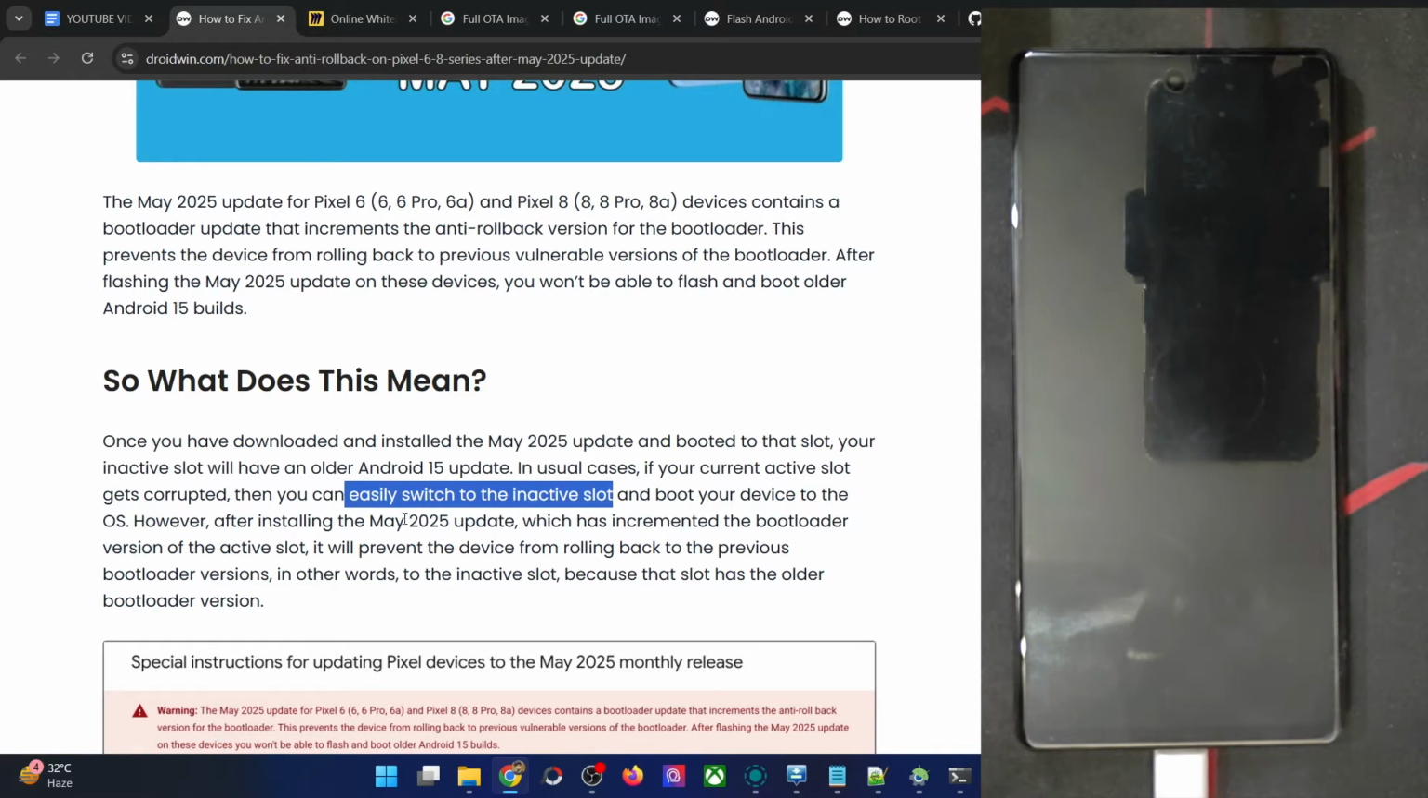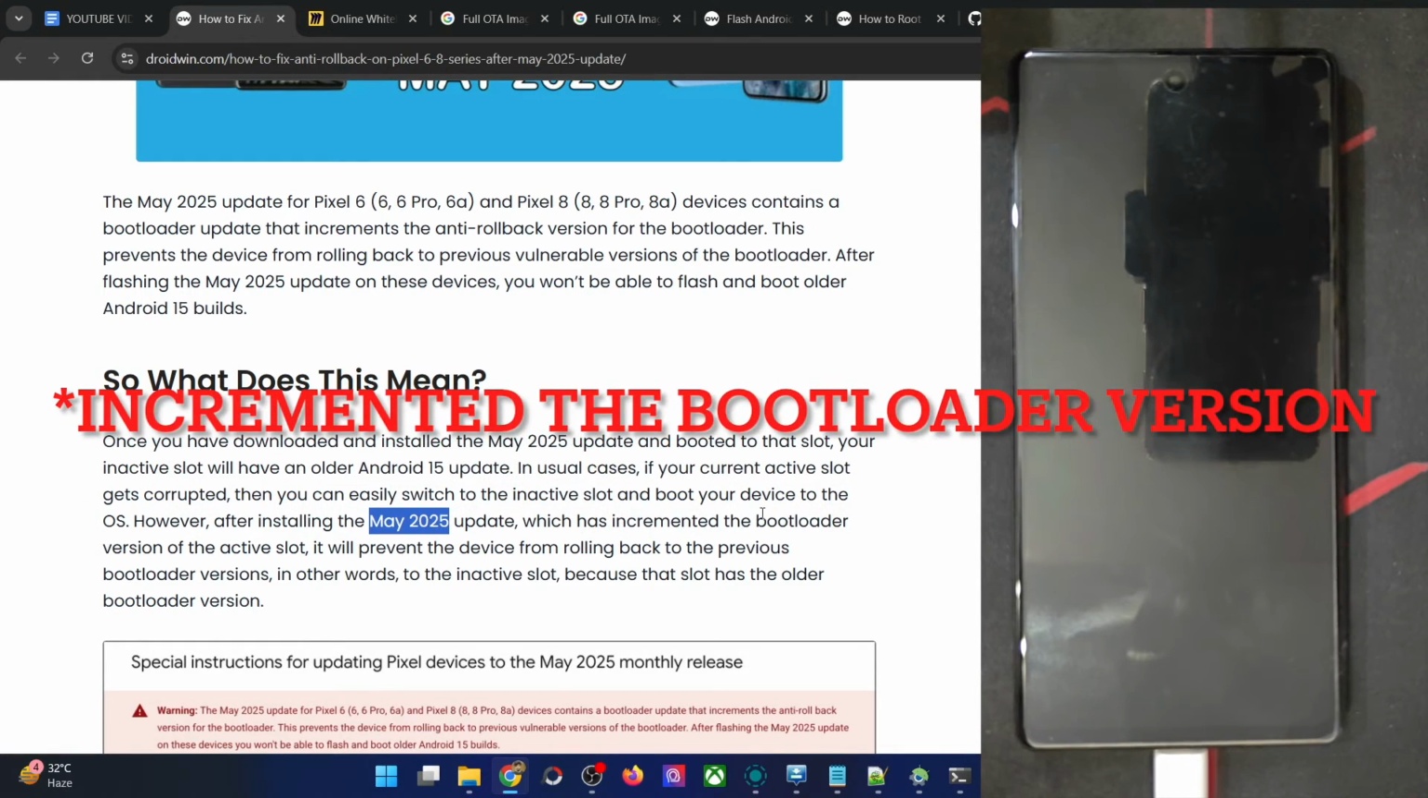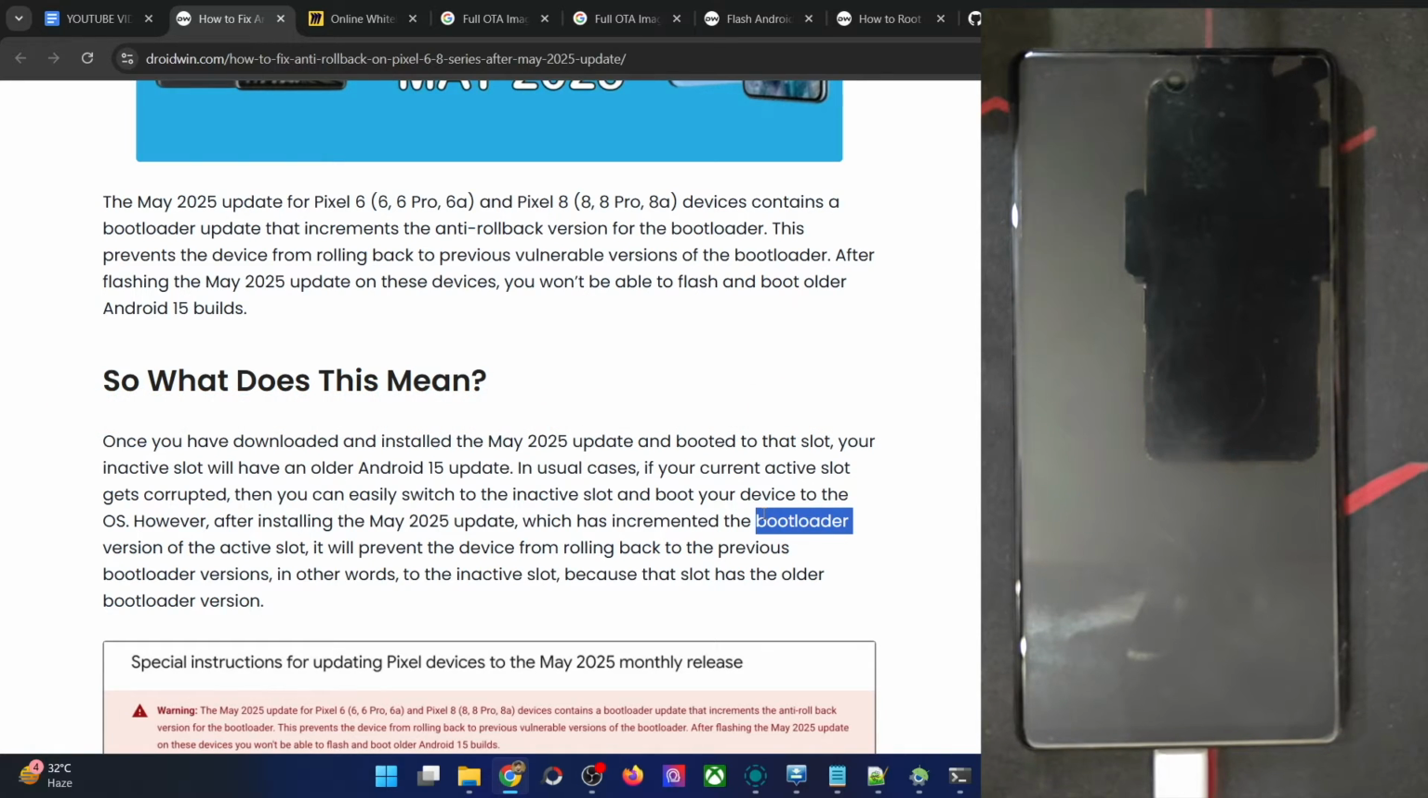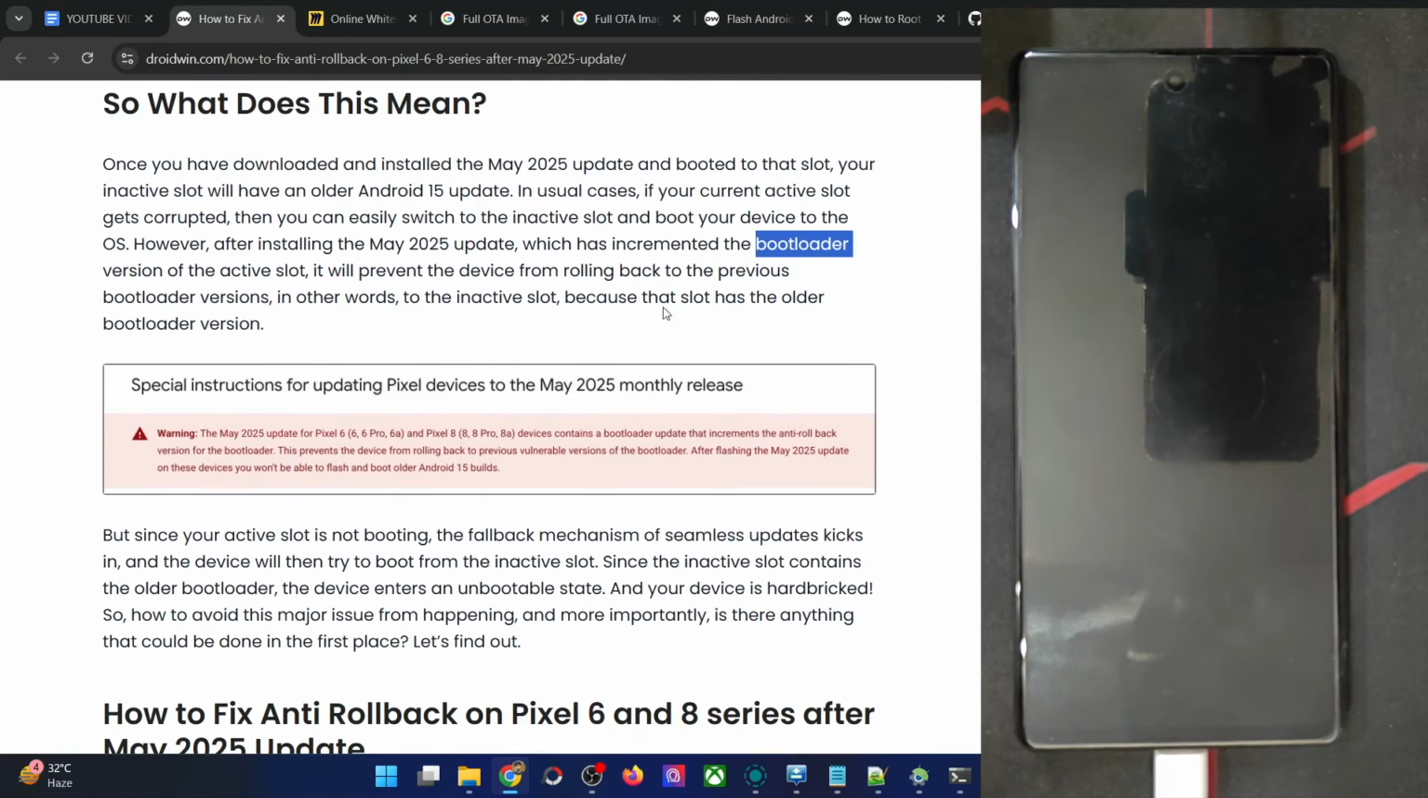But once you have installed the May update in the A slot, then it has incremented the bootloader version as well, and so it has a higher version of the bootloader than the slot B, and hence you will not be able to boot to the slot B as of now because it has the older version, as you could see over here. So what can be done?